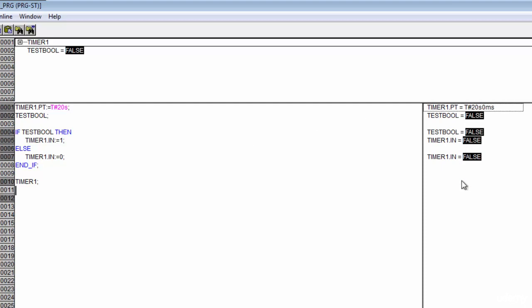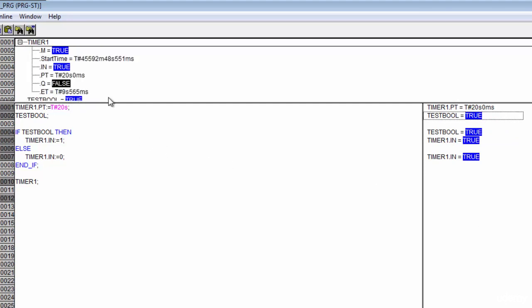And when we start running, we see that nothing is happening. That's exactly what we want to be happening until I energize this test bool. So Control 7 to send the data in, and as soon as I do, the timer goes true. Perfect. That's exactly what we wanted to see. And if we come up here, we can actually see the timer counting.